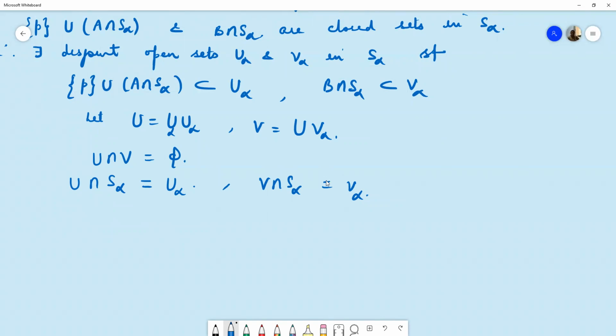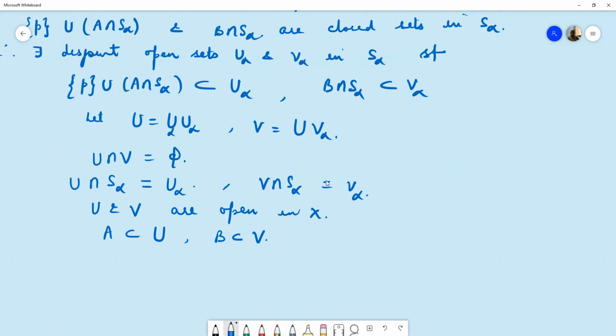So now U intersection S alpha is U alpha, which is open in S alpha. Similarly, V intersection S alpha is V alpha, which is open in S alpha. So basically U and V are open in X. And A is contained in U and B is contained in V.